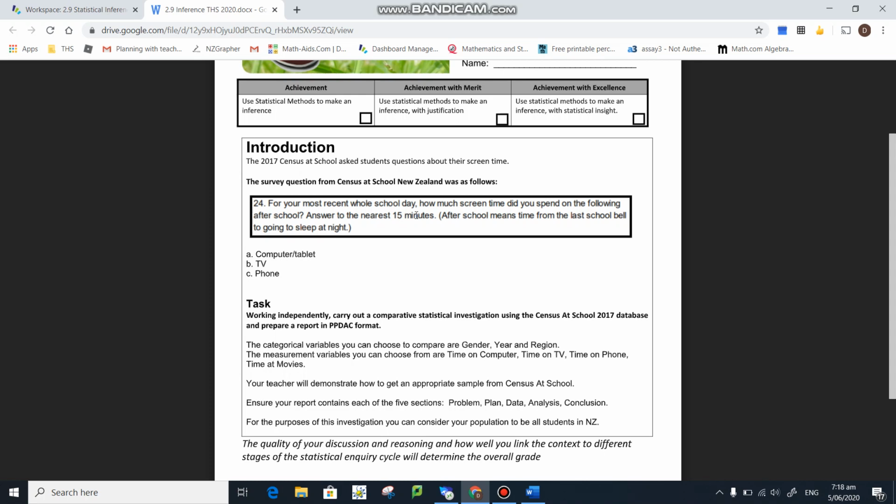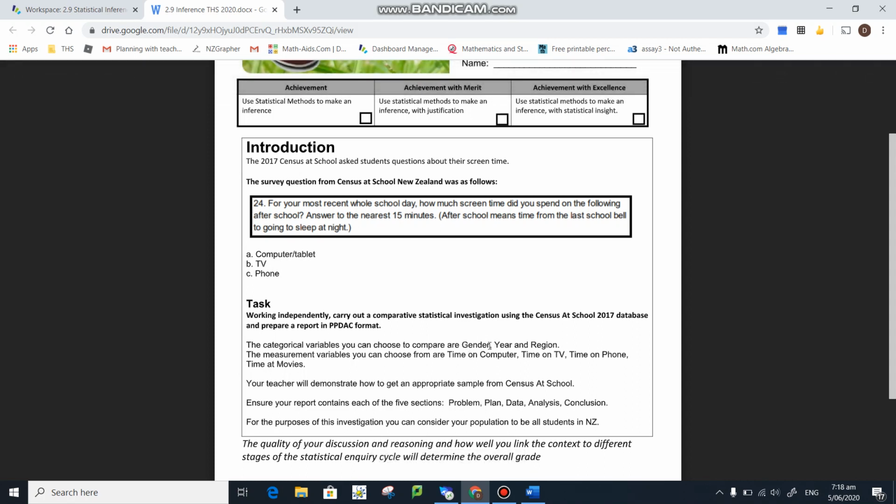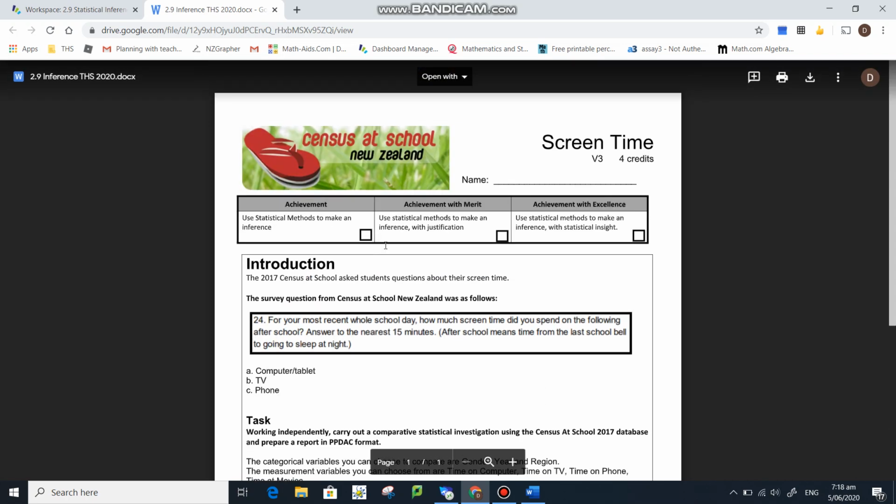Again, we're going to go to Census at School, and we'll go through that quickly. And then you're going to choose how you're going to compare. Now we have three groups that you can decide on: the year, like a school year group, the region, or gender. And you're going to compare them with how much time they spend after school on a computer or tablet, on TV, or on their phone. Okay, so that's what we're going to look at.